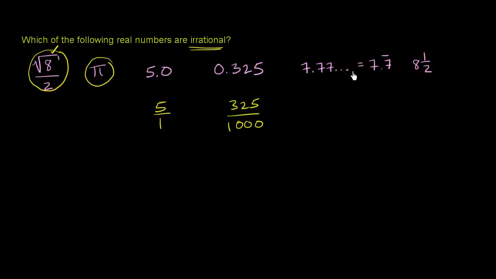Here I have 7.777777, and it just keeps going on and on and on forever. The way we denote that, you could just use dots to say that the 7s keep going, or you could say 7.7 with a line over the second 7, which shows that the 7 just keeps repeating on forever.